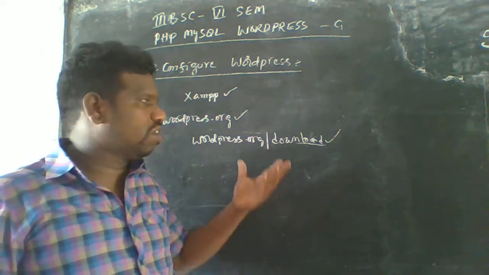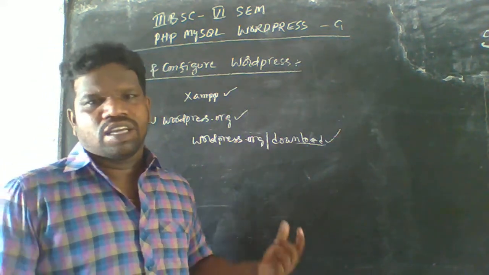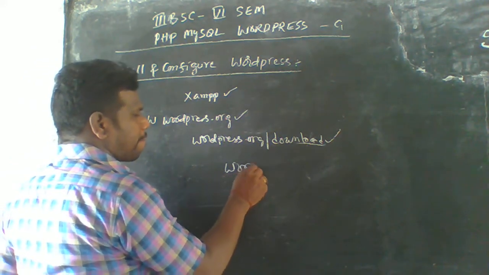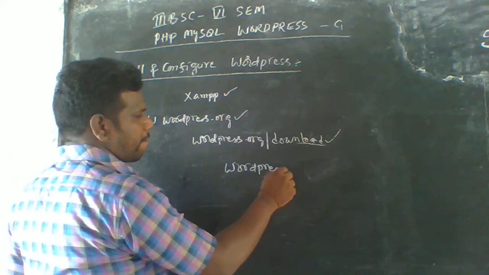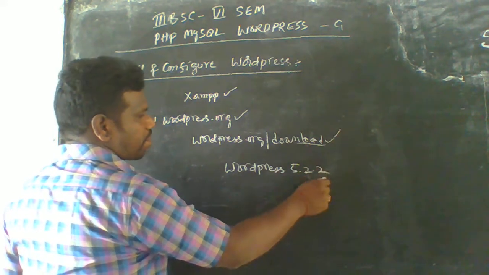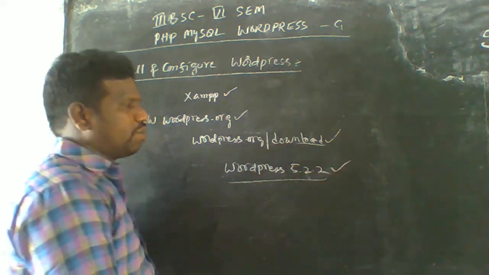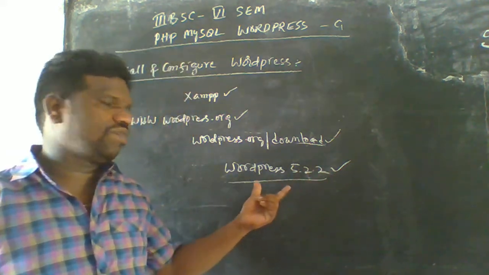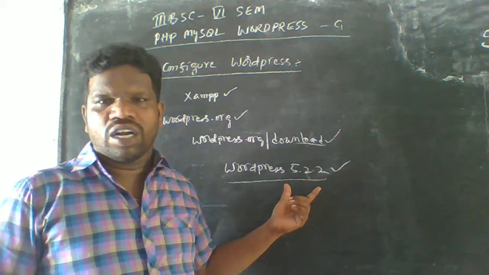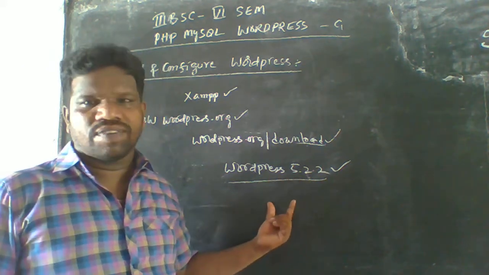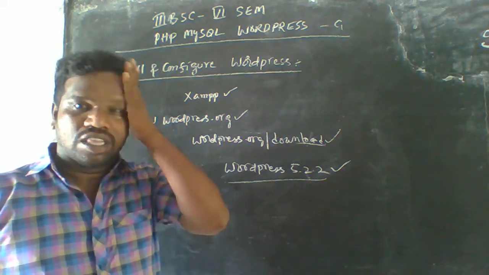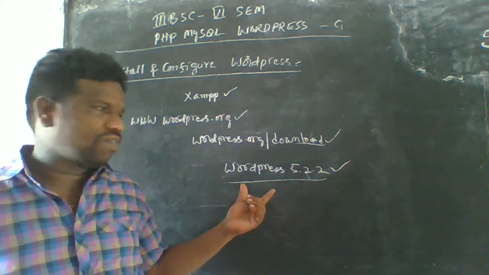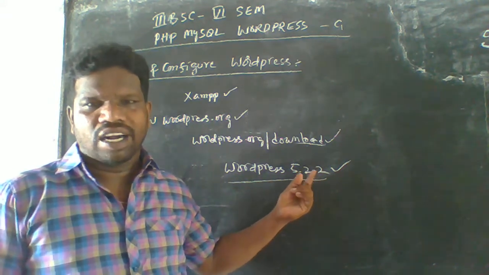Whenever we click on that, automatically it shows some versions here, and the latest version is WordPress 5.2.2. If you want to install an older version, the previous versions are also available here. So the needed software is available here, and for this purpose you have to click on that link and download it.